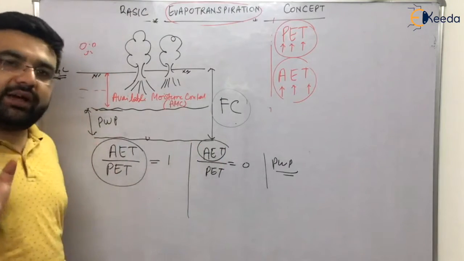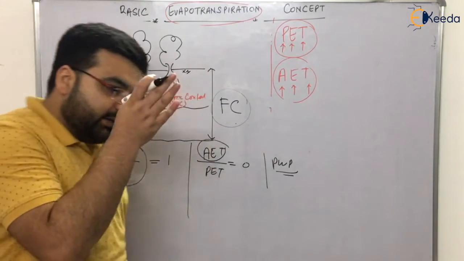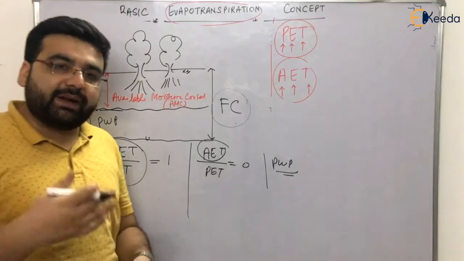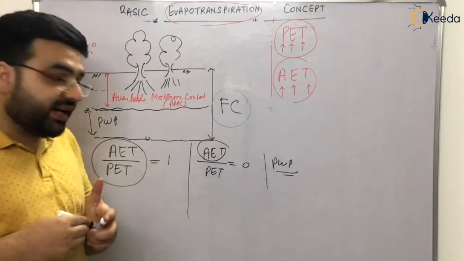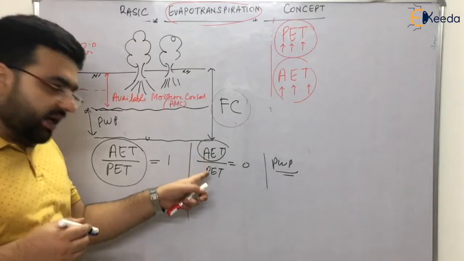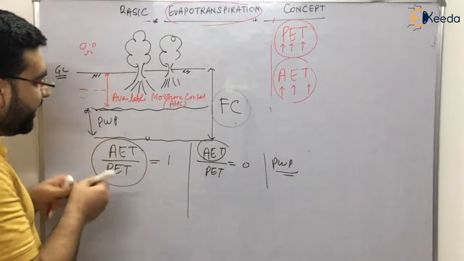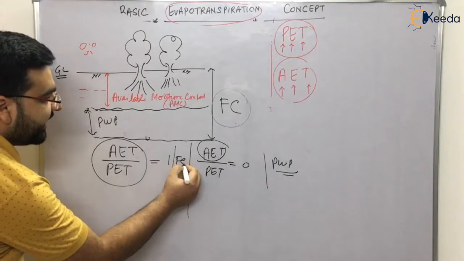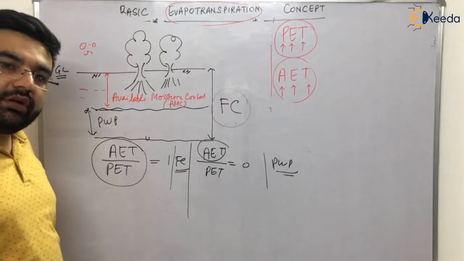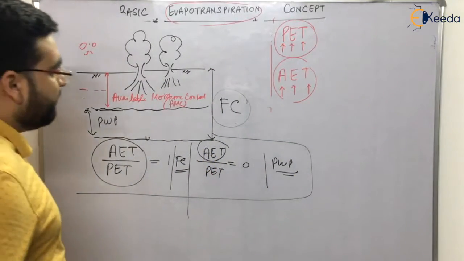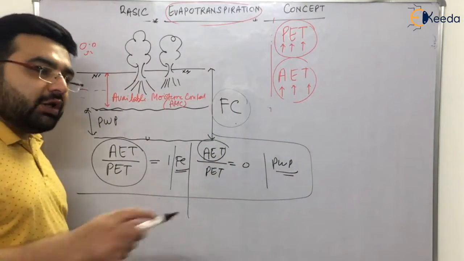Obviously potential will be there. Potential is constant for particular types of soil at a particular area, depending on various atmospheric conditions, right? But actual will change. Clear? So actual will be 0 at the permanent wilting point, and it is 1 at the field capacity. Simple. Clear?